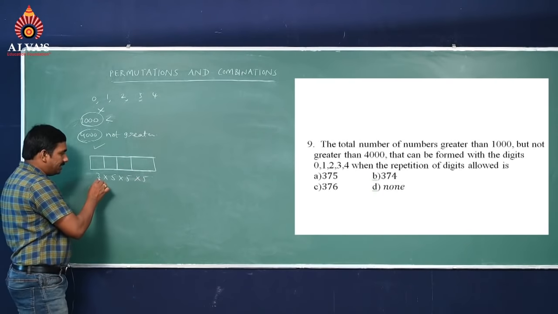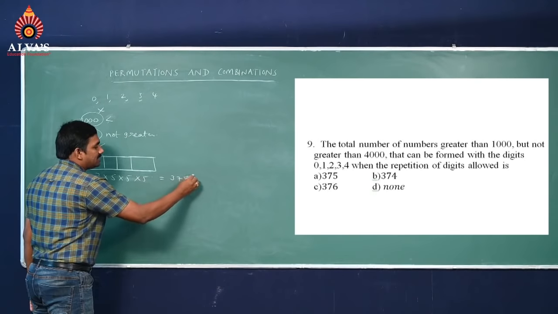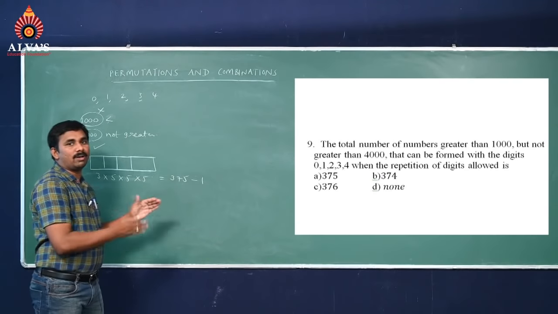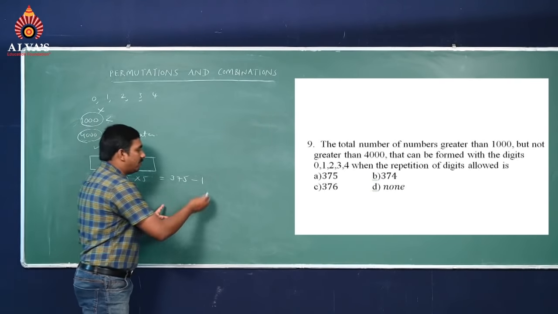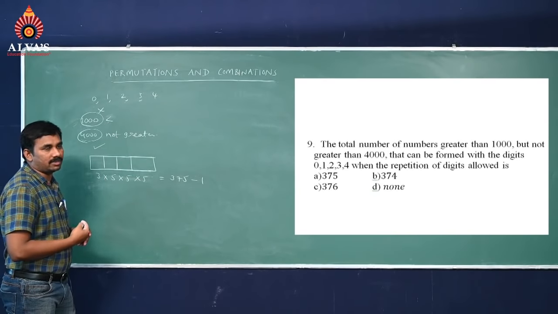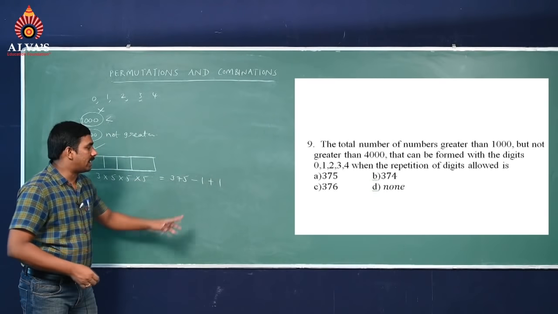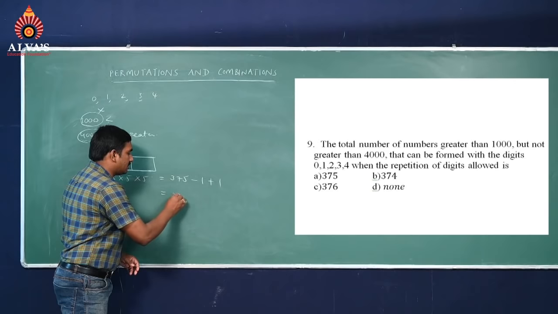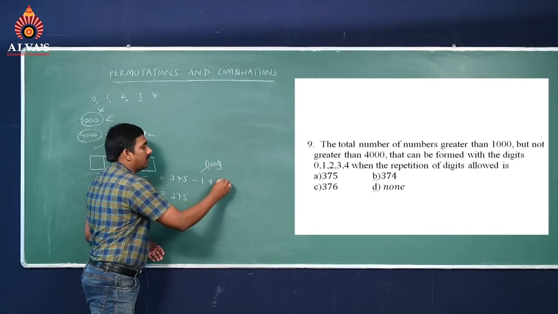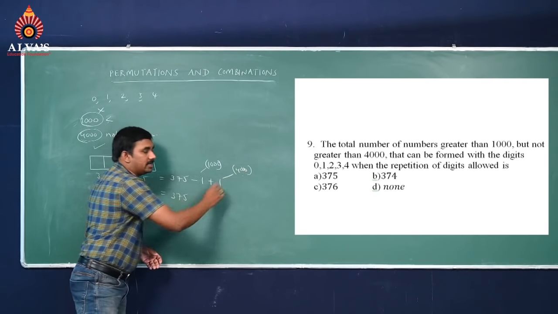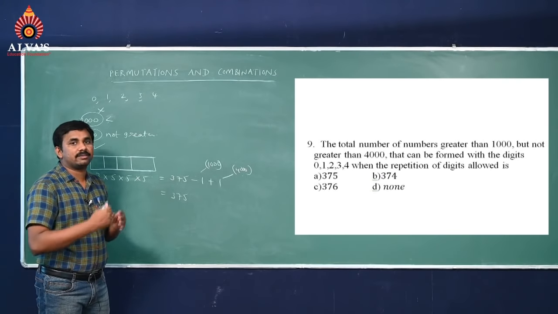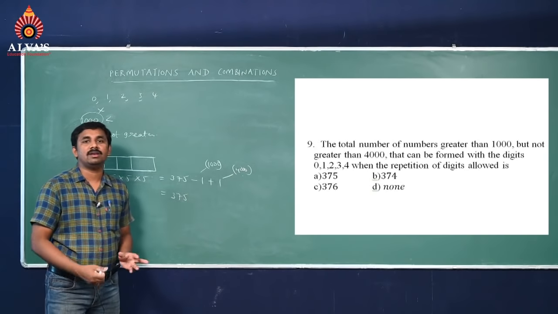In this case the total is 375, but in this 1000 is there. 1000 is there means that one number we have to subtract, and 4000 is not there because I am taking only 1, 2, 3 digits, so that's why plus 1. So minus 1 and plus 1, then the final answer is 375. Here I am subtracting the number 1000, and here I am adding the number 4000. Greater than 1000 means 1000 is not there, and not greater than 4000 means 4000 we can include.